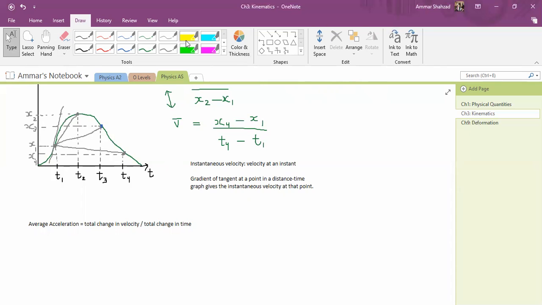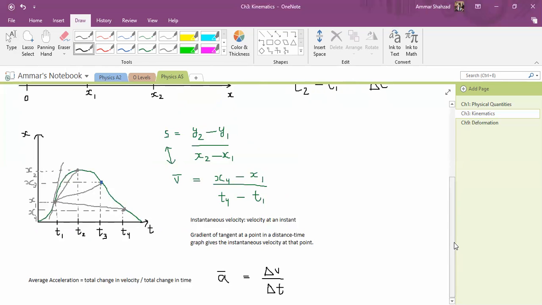And similarly, to show this formula, I will just use this method. So A with a line on top is basically equal to delta V over delta T. Okay, so this is the same notation that we used for speed.